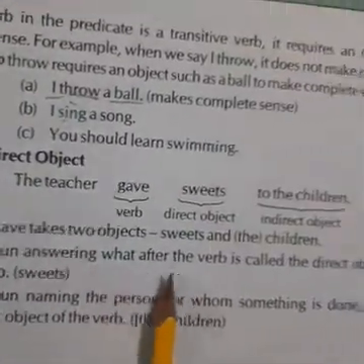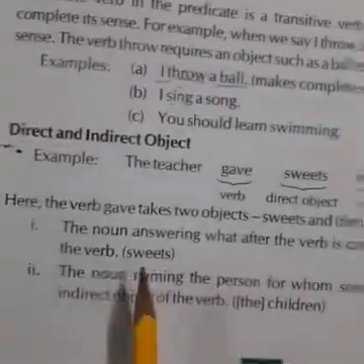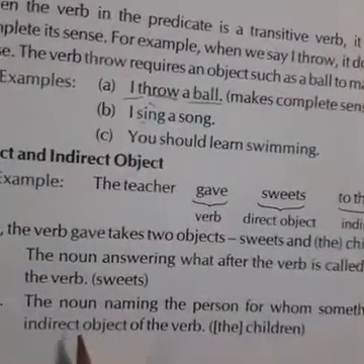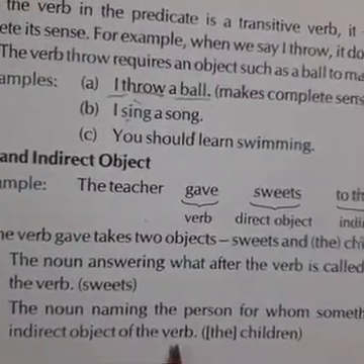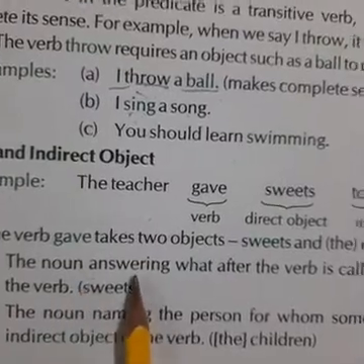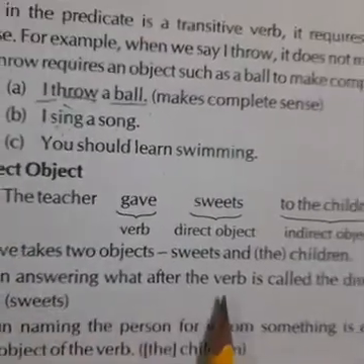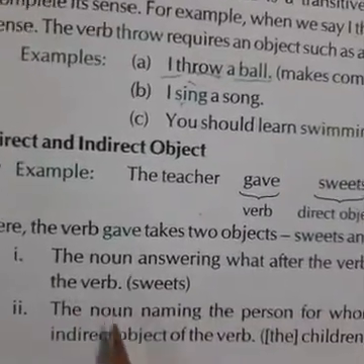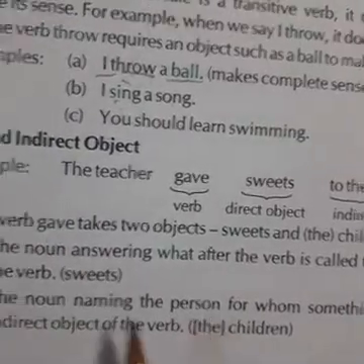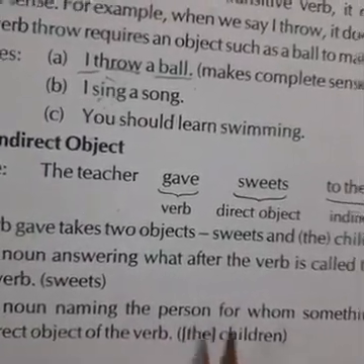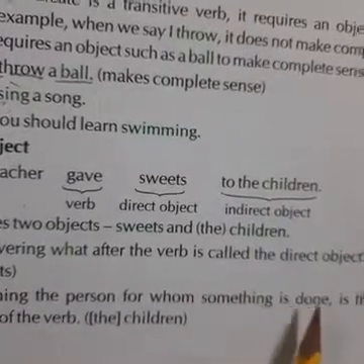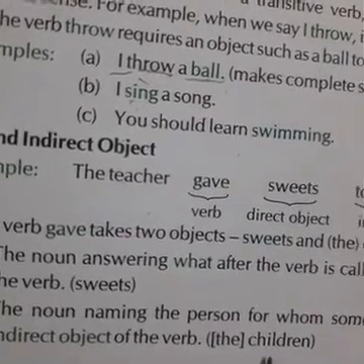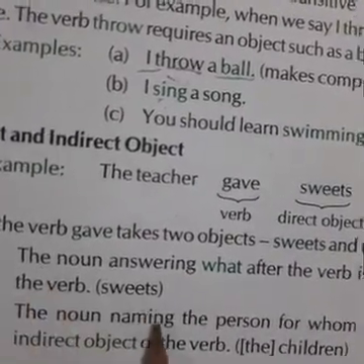The noun answering what after the verb is called the direct object of the verb. The noun naming the person for whom something is done is the indirect object of the verb. Means to say, the noun answering, जो noun हमें इस चीज का answer देता है, what after the verb is called the direct object of the verb. The noun naming the person, जो noun हमें बता रहा है person के बारे में कि किसे वो चीज़ दी गई है या किसके साथ वो चीज़ हुई है, is called the indirect object. तो उसे हम indirect object कहते हैं, for example children. Fine.